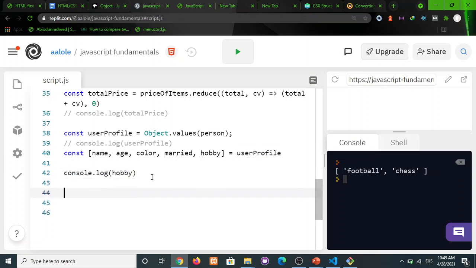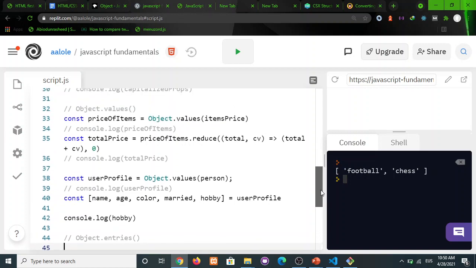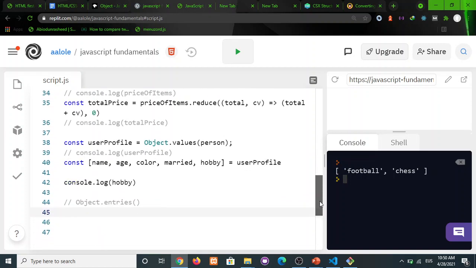let's see how we can convert both key and values into an array. Okay, and that will take us to the third part, which is Object.entries. Okay, the way entries works is that it will take key value pair and put them in an array.